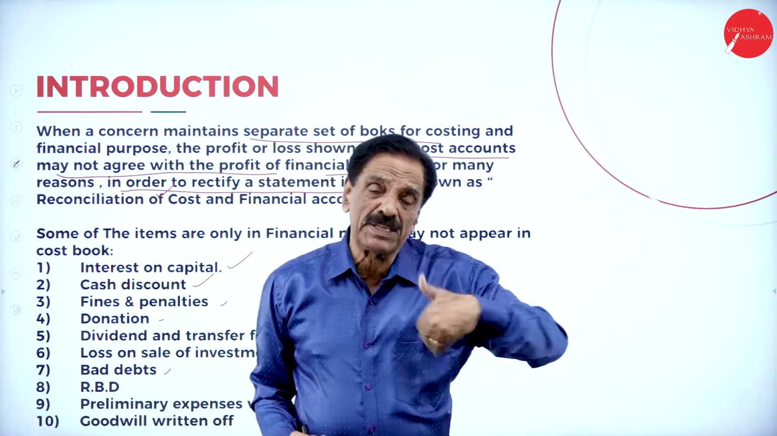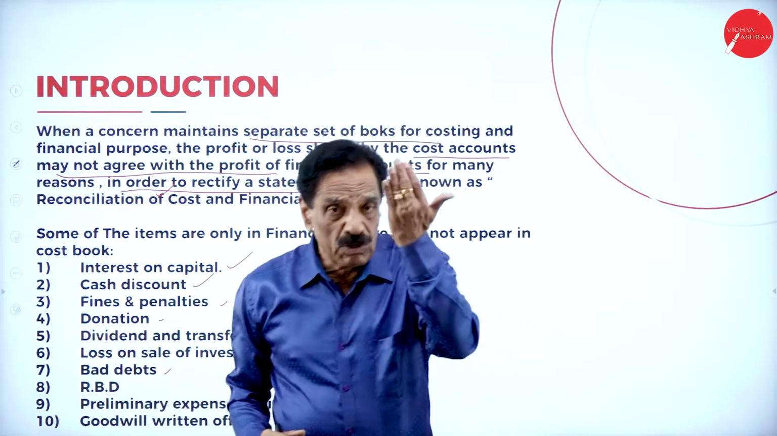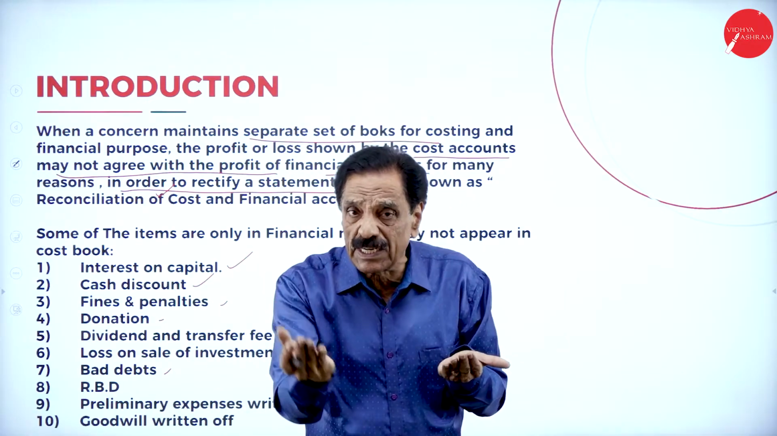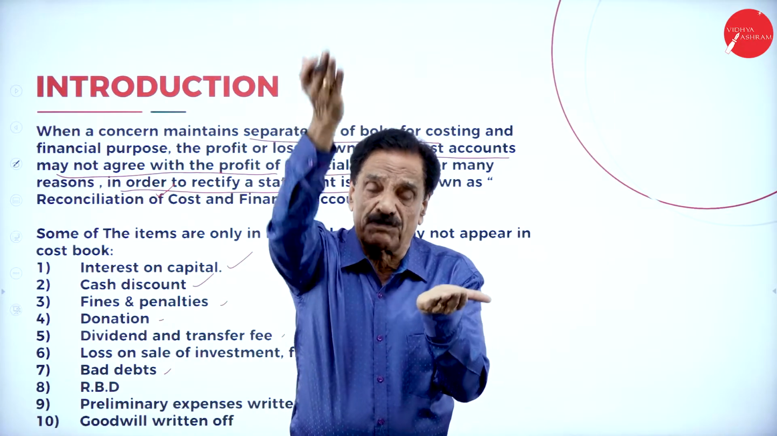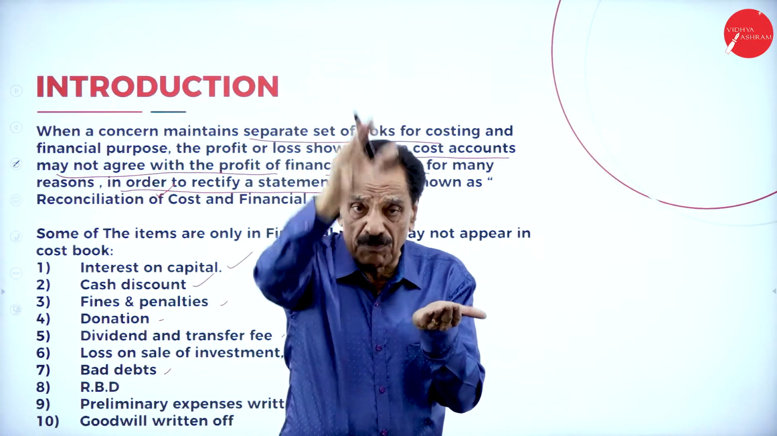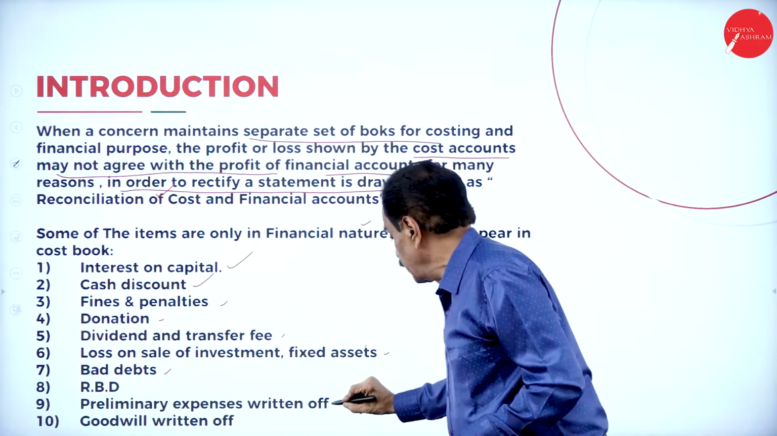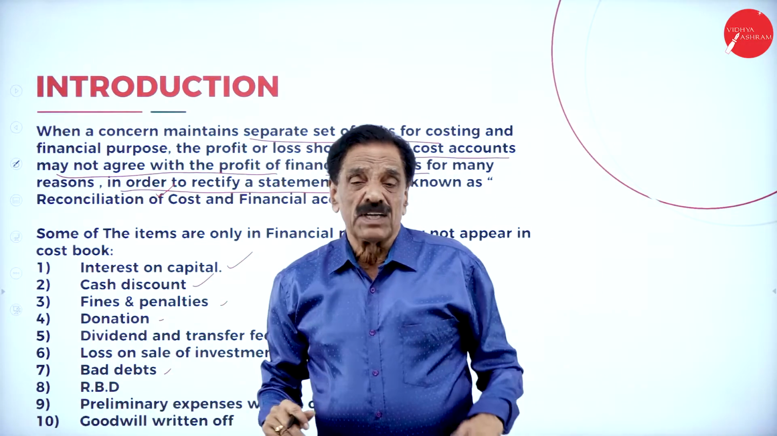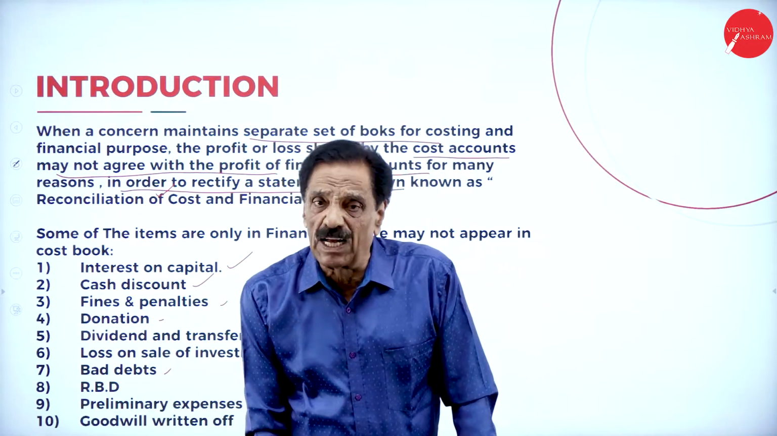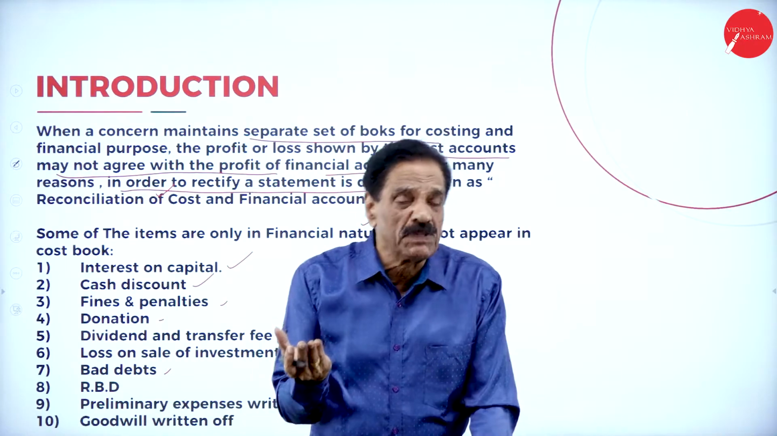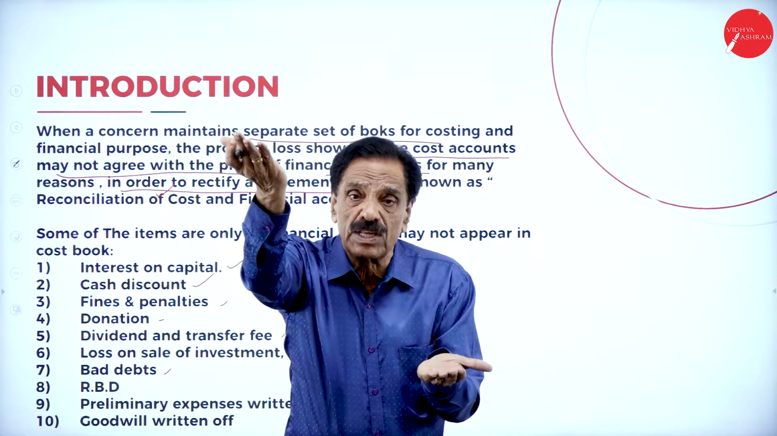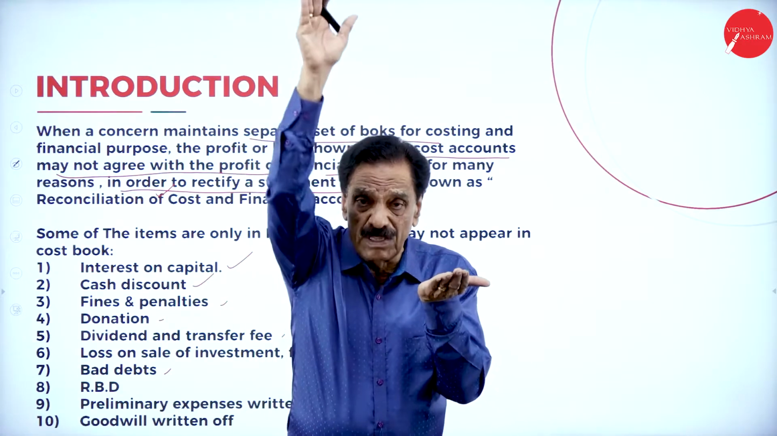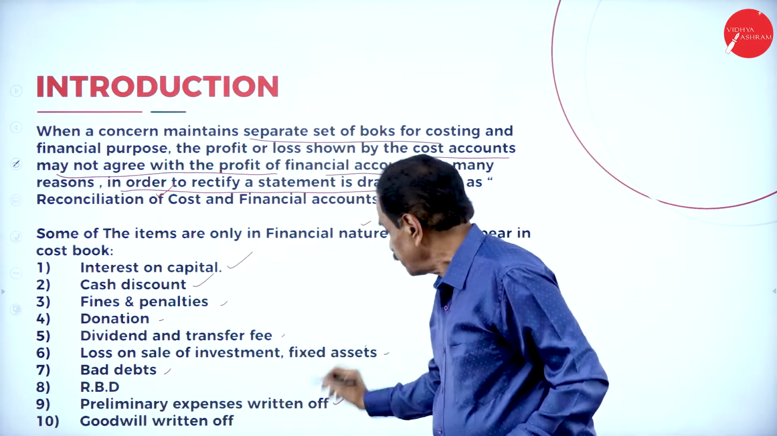It will come on the debit side of the profit and loss account. Your profit will reduce. No entry in the cost book. The cost book shows more profit, the financial account shows less profit. Reduce the costing profit to that extent. Then goodwill written off. It will come on the debit side of the profit and loss account. Naturally, your profit will be reduced. So costing shows more profit, financial shows less profit, reduce the costing profit.